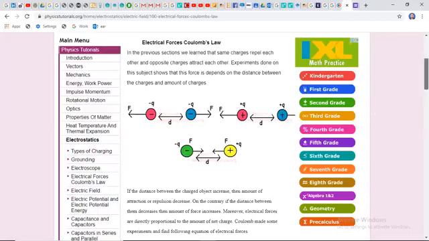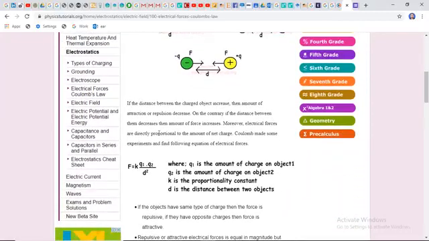So the scenario is given by Coulomb, and in my first lecture I already discussed how Coulomb derived his formula from Newton's law of universal gravitation, that is F equals G m1 m2 over r squared. So the same replica of Newton's universal gravitational phenomena was followed by Coulomb for electrostatic force of attraction, and we can say Coulomb copied the statement or phenomena of Newton in its concept.